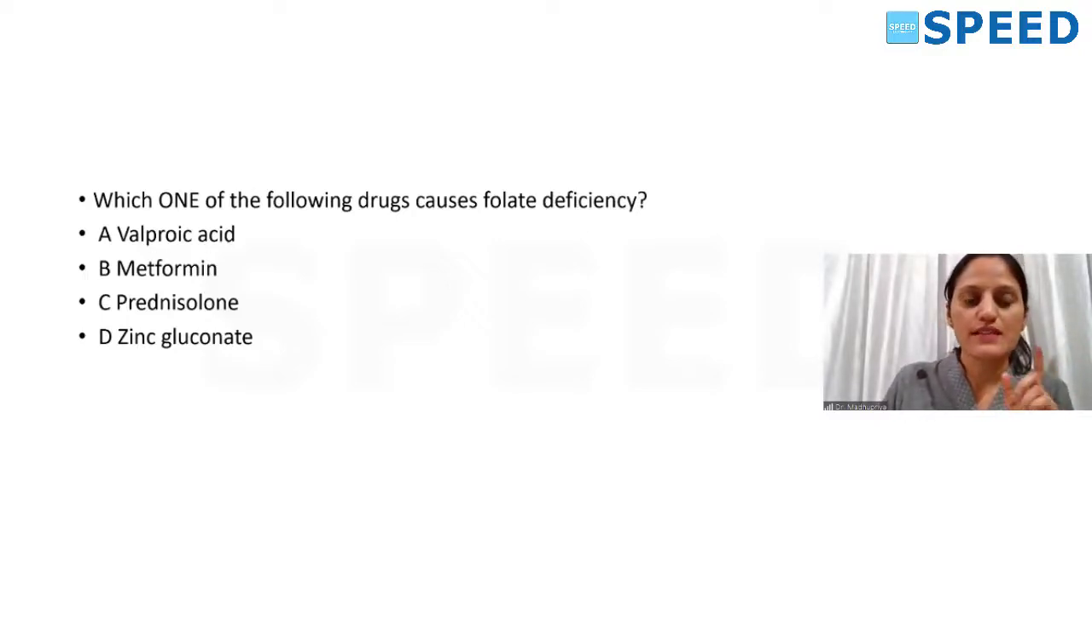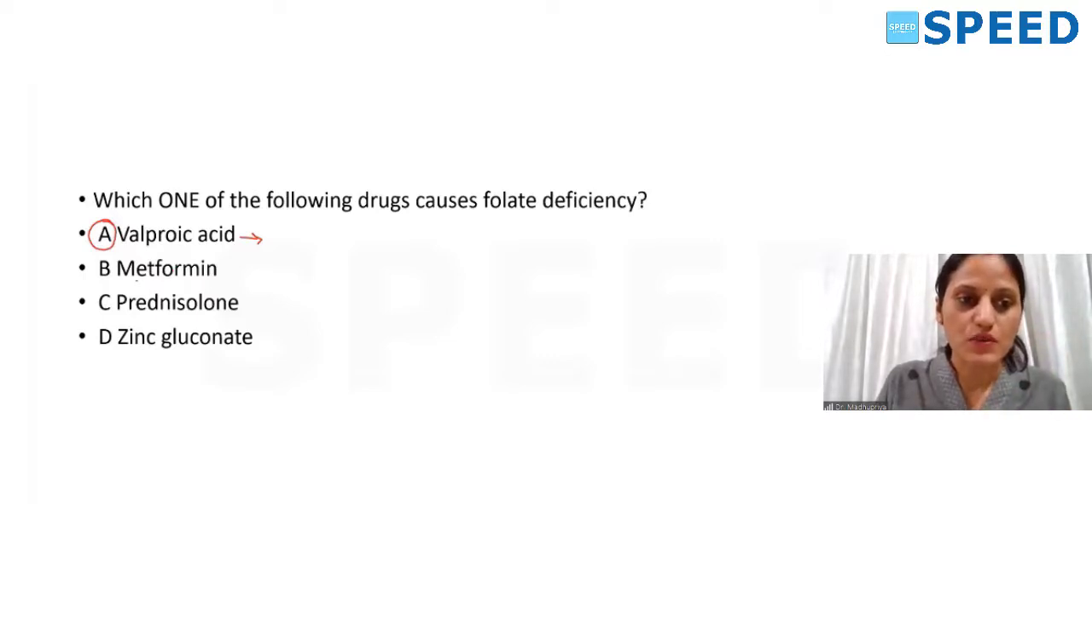See here, valproic acid is an anticonvulsant. We don't know the mechanism of action, but we know that it can cause folate deficiency. So your option will be valproic acid. But let us go through the other options, because valproic acid is the first option. You got the answer right.